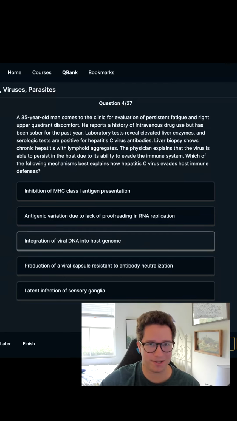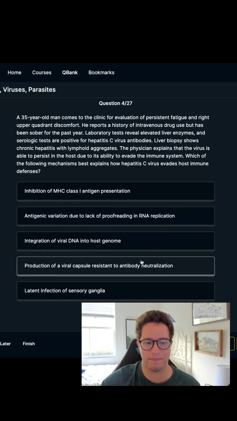Integration of viral DNA into the host genome. That one is the retroviruses like HIV. That one I know, and I can rule that one out definitively. Production of a viral capsule resistant to antibody neutralization. So hep C has a capsule, but typically capsules are more for pathogenicity and not evasion. So possible, but less likely for me.